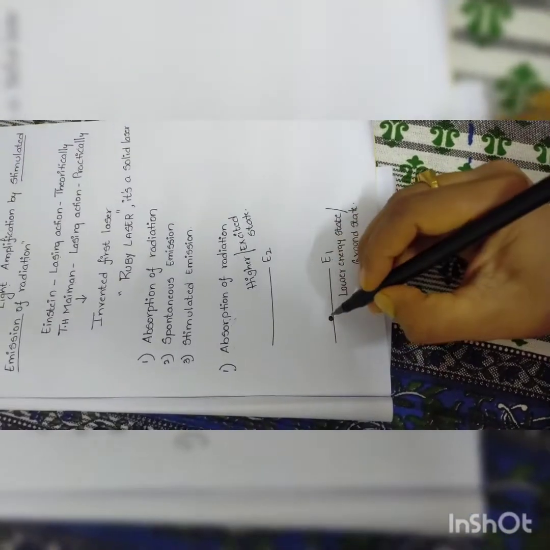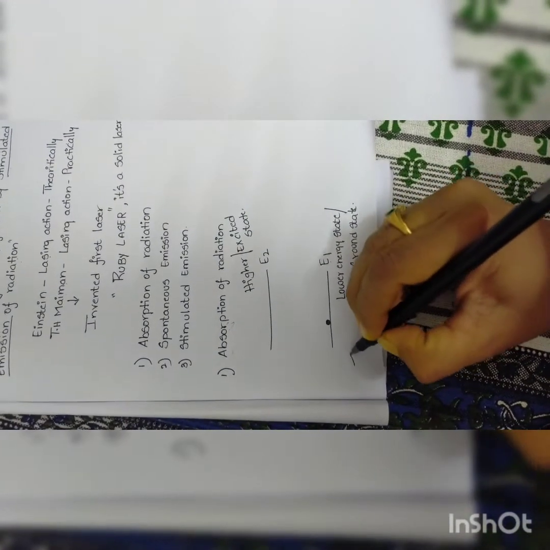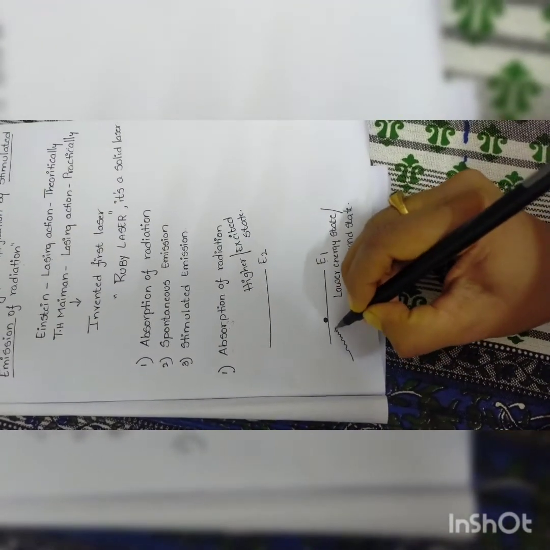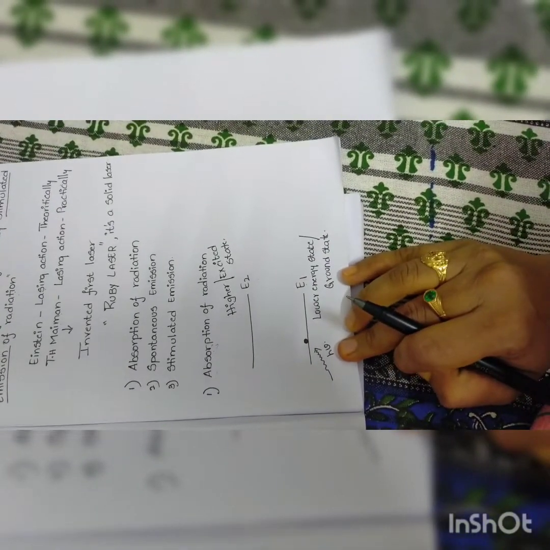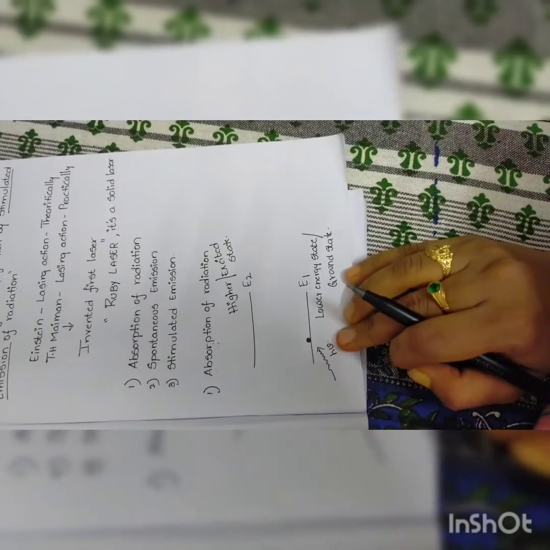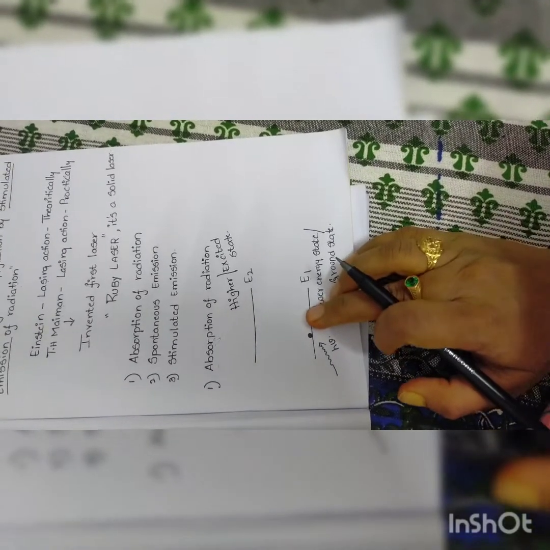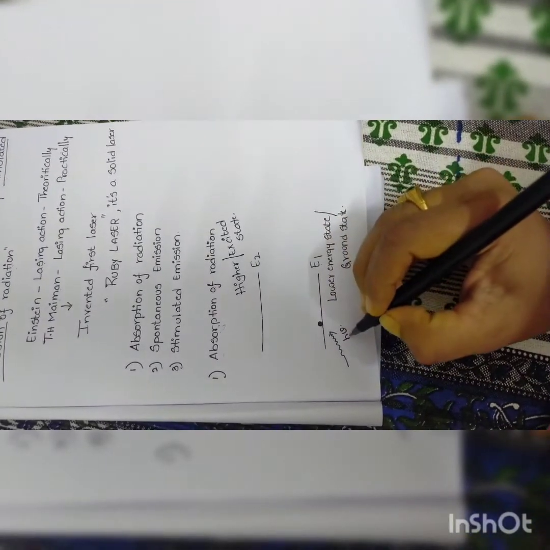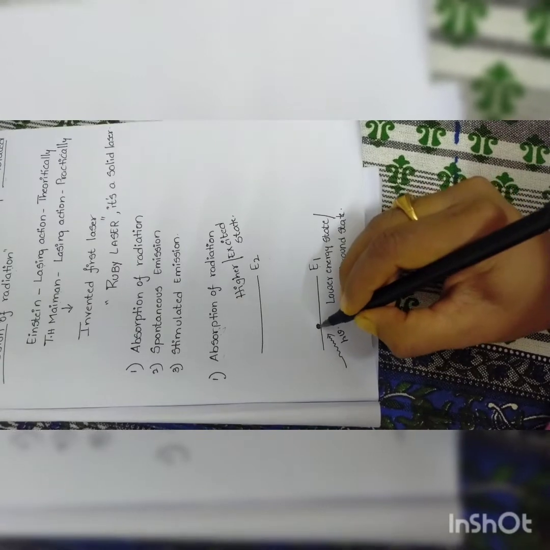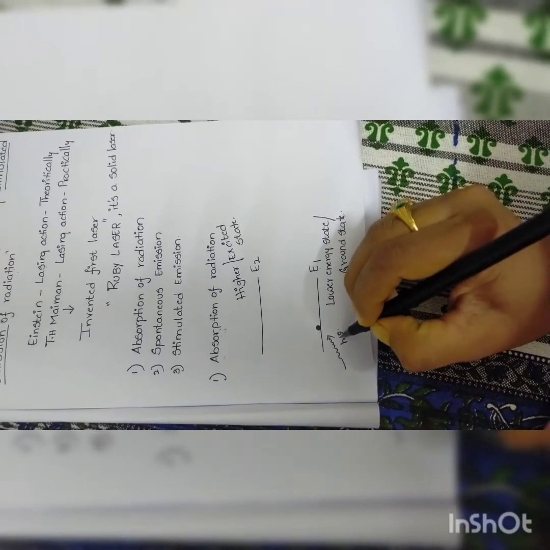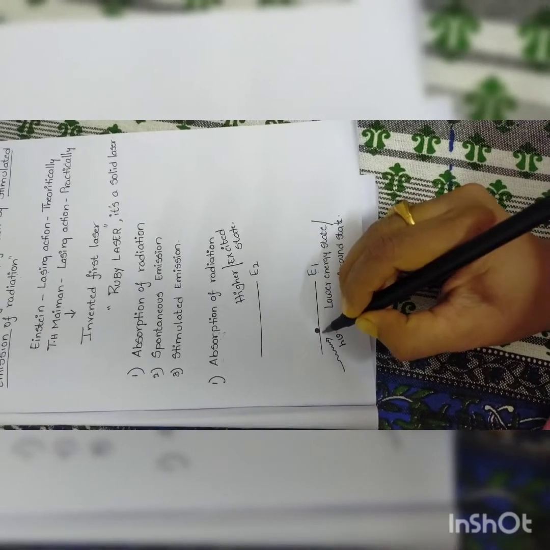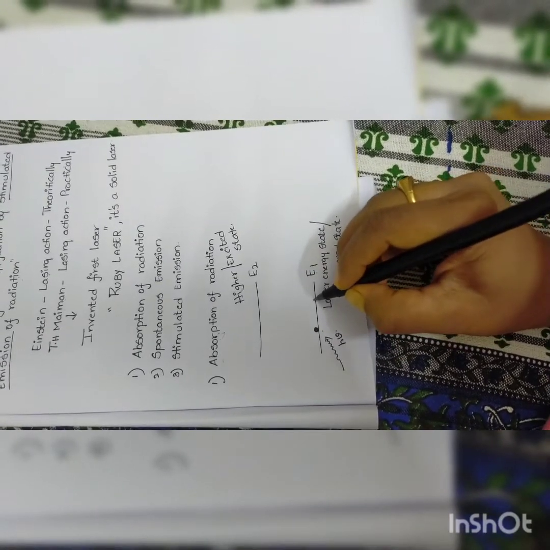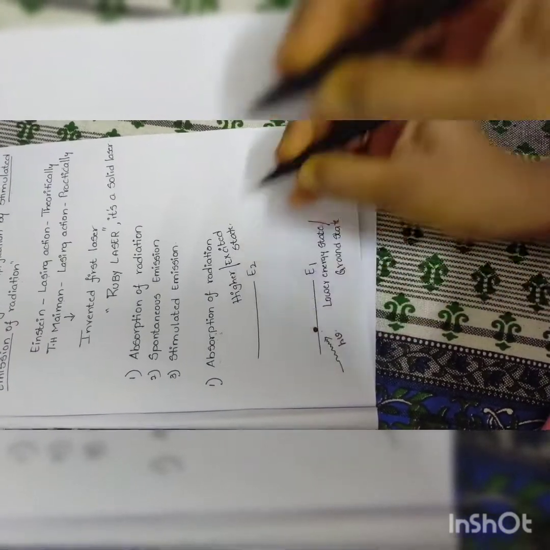Now in the E1 state, I am considering an atom. To this atom, I am giving a photon energy of h nu. Whenever we give this photon energy to the atom, the photon energy will be absorbed by the atom and it will be excited from the E1 state to the E2 state.